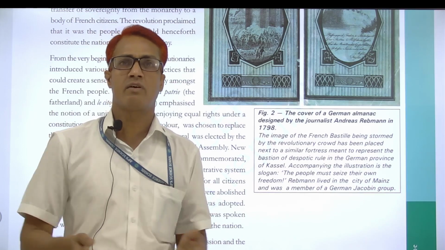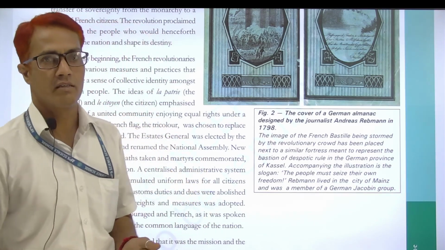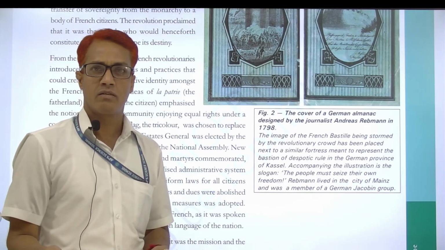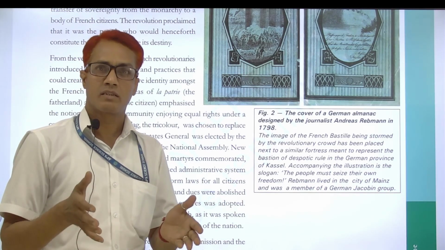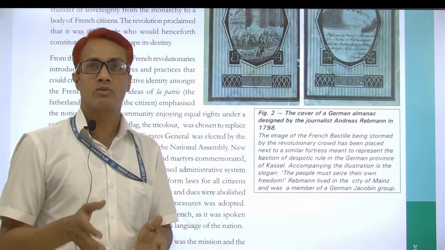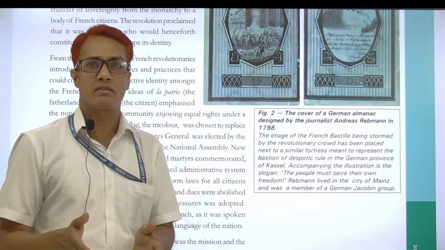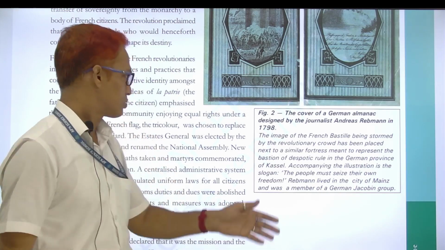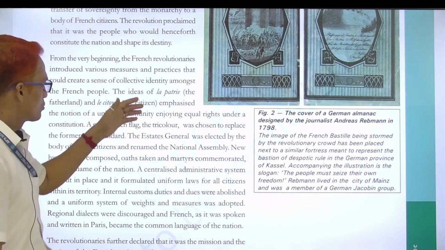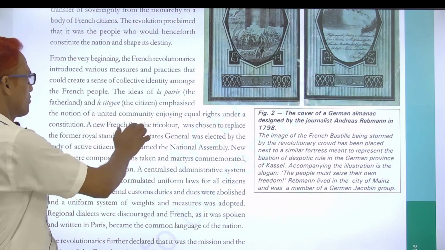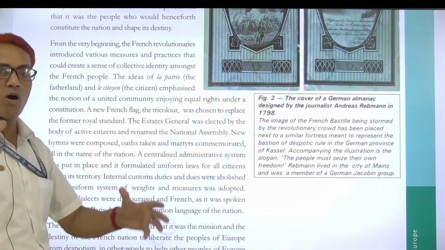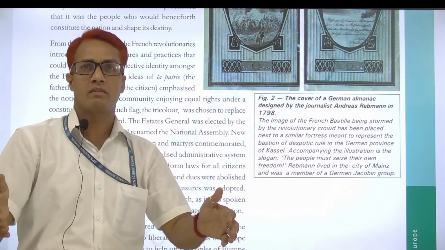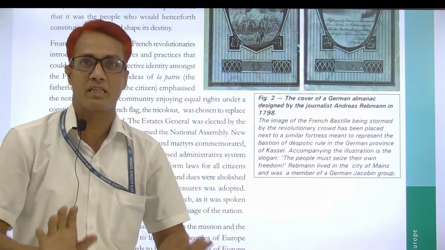Describe the various demands of the French revolutionaries during the French Revolution and what they wanted from the people of France. Their main ideas were about how to unite the people in one place.